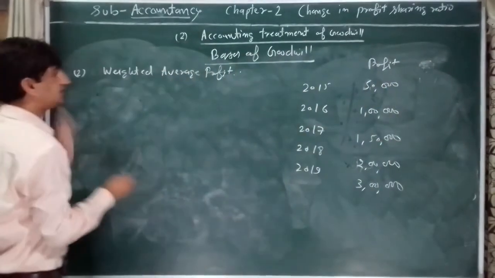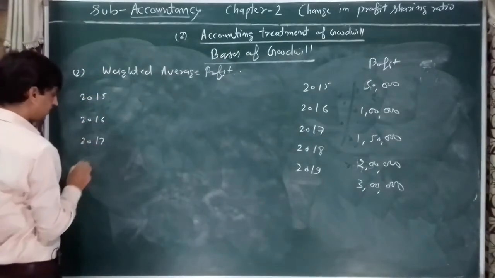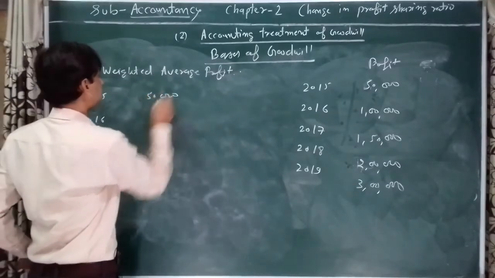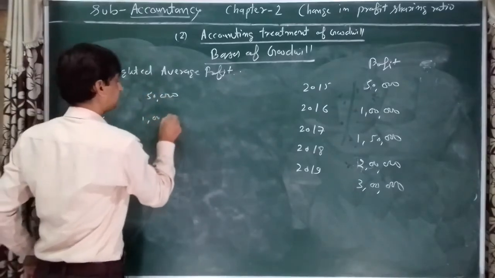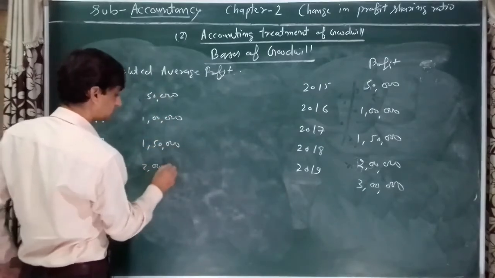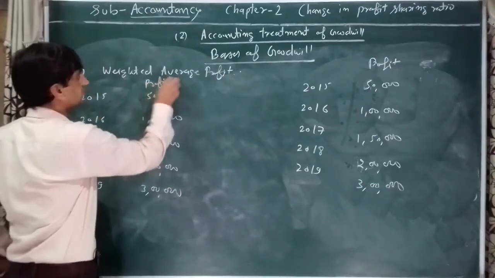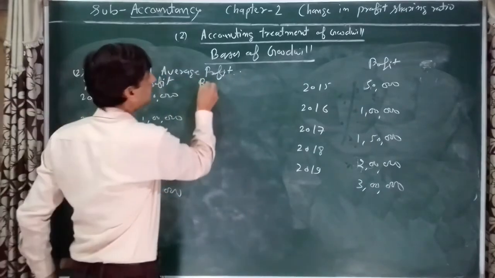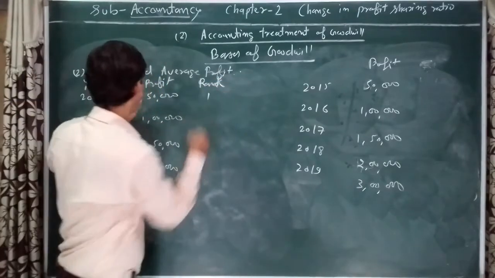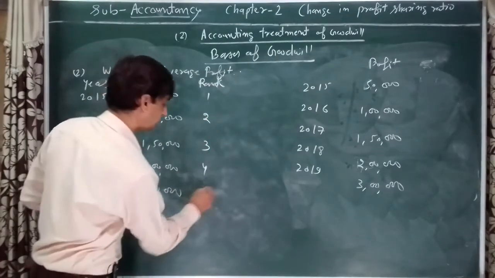So here as a solution we will write here 2015, 16, 17, 18 and 19. The profit 50,000, 1 lakh, 1,50,000, 2 lakh or 3 lakh. This is the value of profit. Under years we will provide here rank. The lower profit we will provide 1, higher 2, higher 3, higher 4, higher 5.